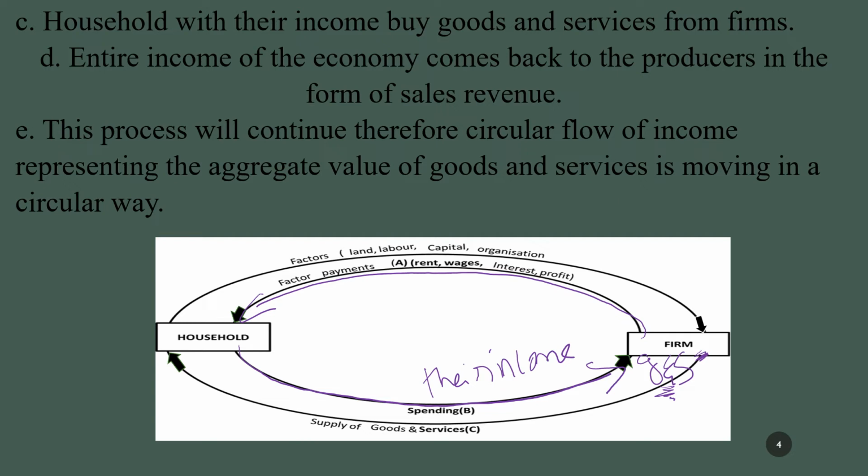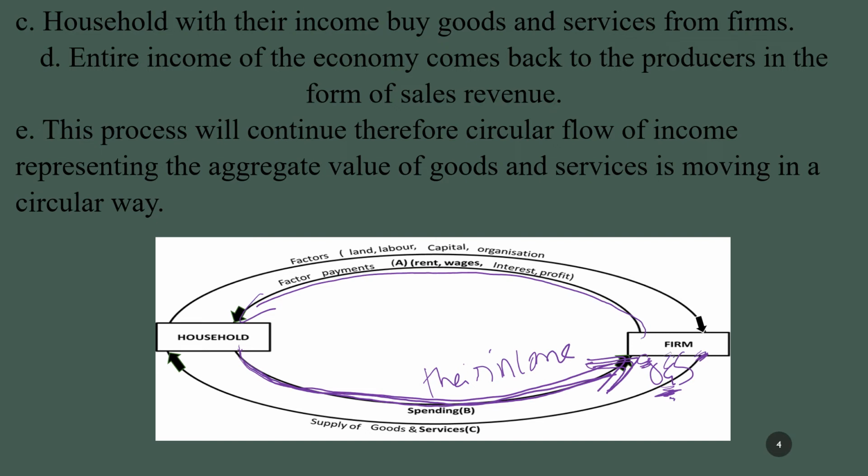The entire income of the economy comes back to firms. See here, whatever income is earned by the household sector will be spent to buy goods and services, and the entire income will come back to the producer. As we made an assumption, no savings. Whatever they earn, they have to spend.